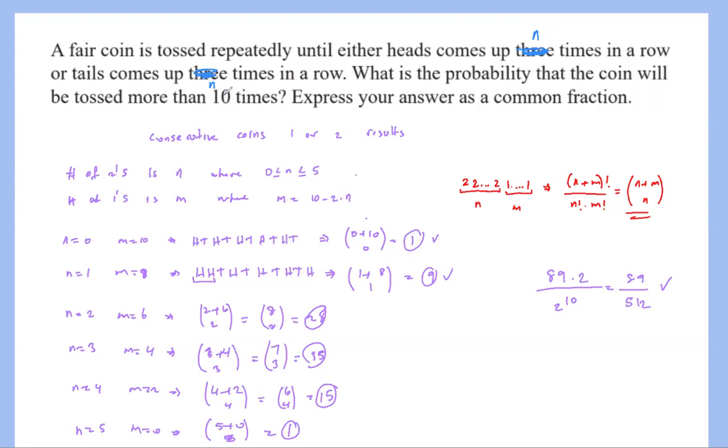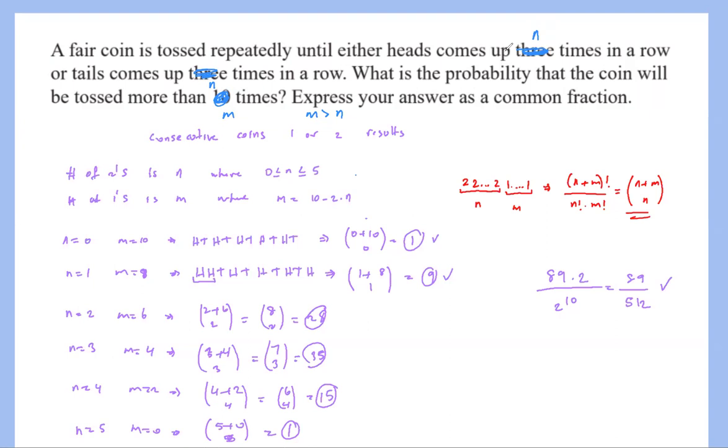And to make it a bit more challenging, we can say we are going to toss more than m times, where m is larger than n. So you can try this question as an extra challenge and see if you can make a general expression.